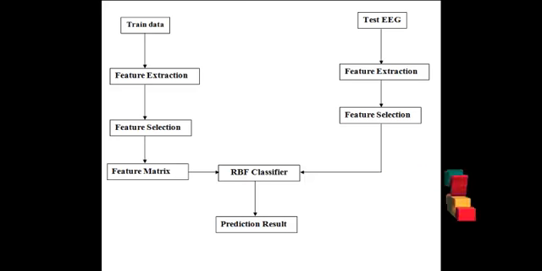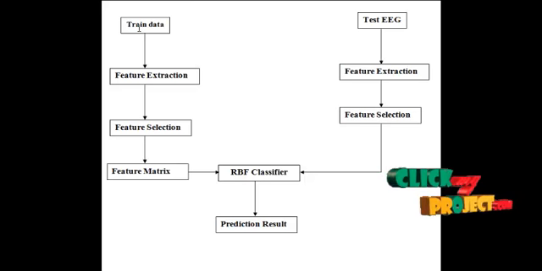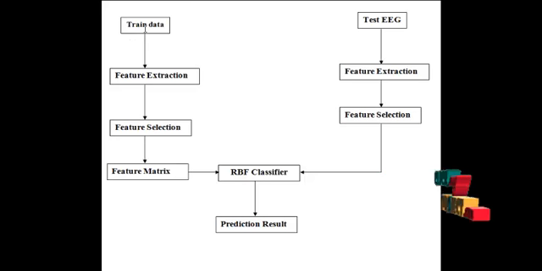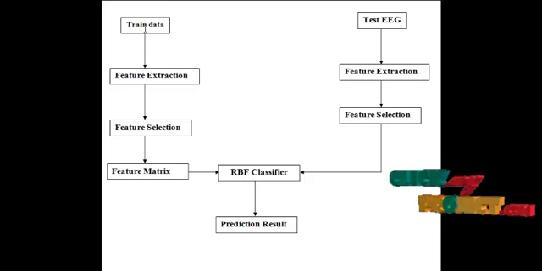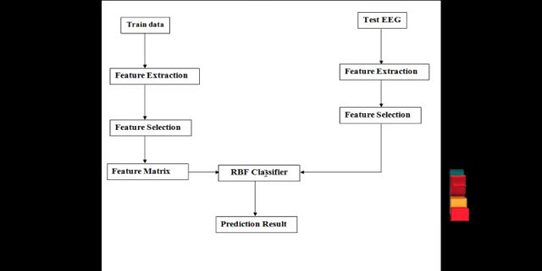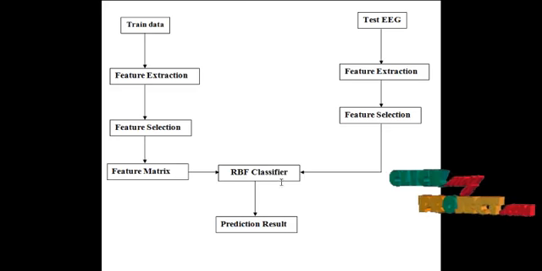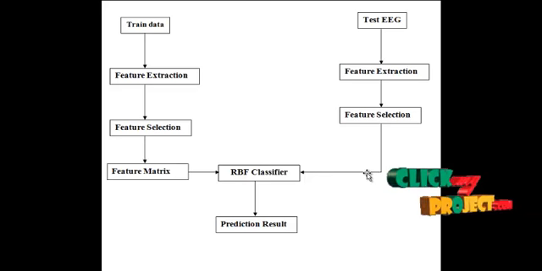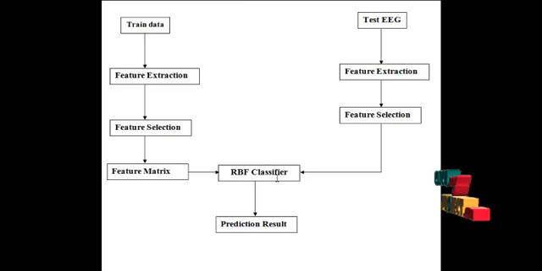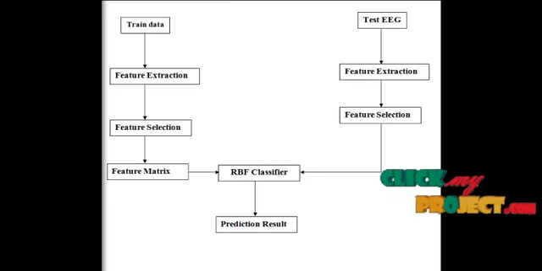The train data contains a set of EEG signals. The EEG signals are normal and abnormal signals. Then the train data features are extracted by the wavelet packet transform, and the features are also selected by the genetic algorithm, converted to a matrix, and stored in the RBF classifier to classify the test EEG signal. Then we go to the RBF classifier. In the RBF classifier, the train data is already stored, and at the same time the feature selection of our test signal will come.